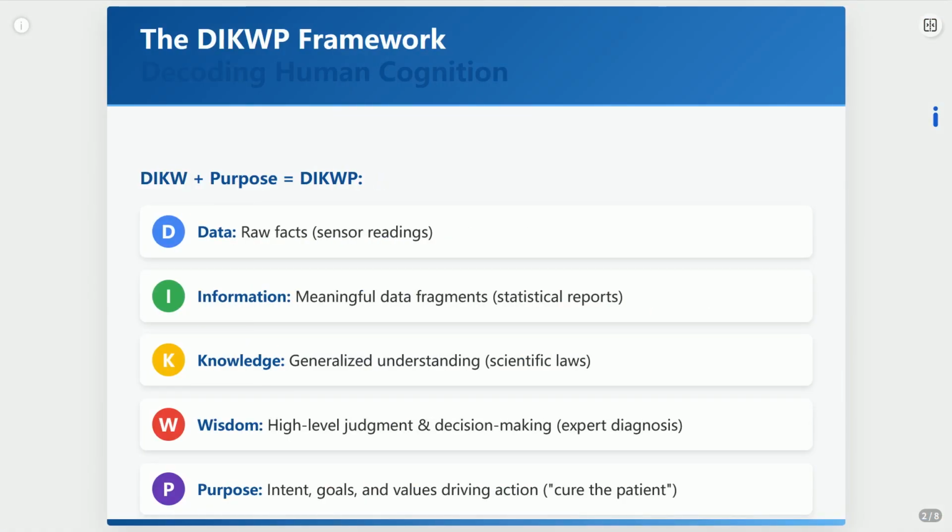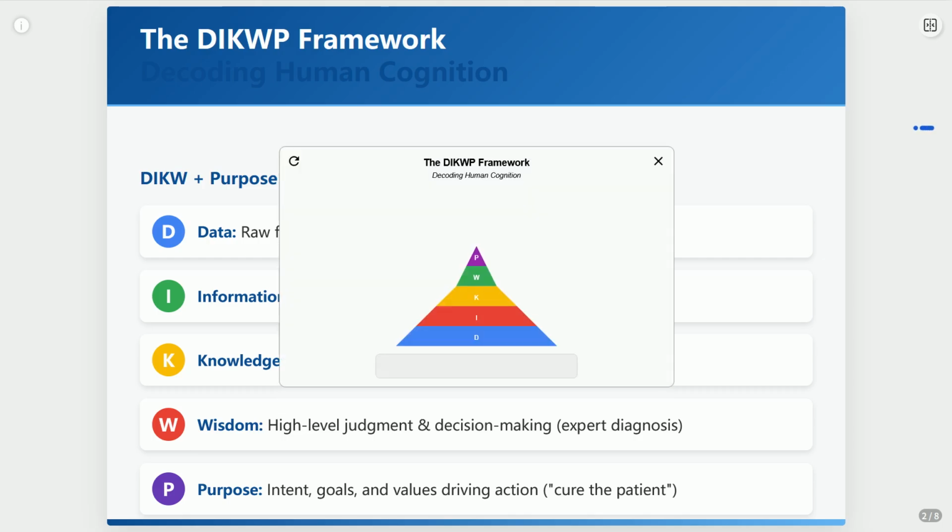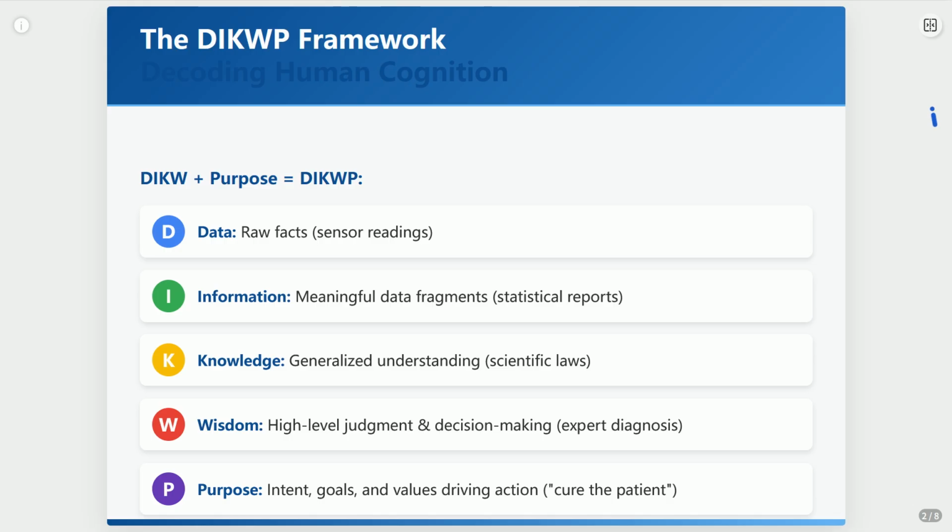So, how do we even begin to understand this cognitive battlefield? Enter the DIKWP model. Think of it as an upgrade to the classic DIKW pyramid. We add purpose, the P. Why? Because data without purpose is just noise. Information without intent is just chatter. Knowledge without values is just trivia. Wisdom without goals is just cleverness.